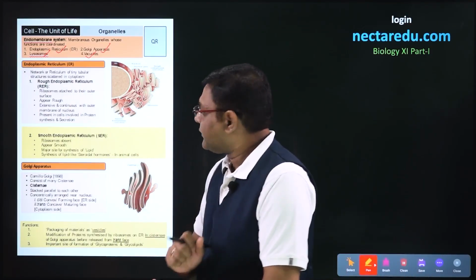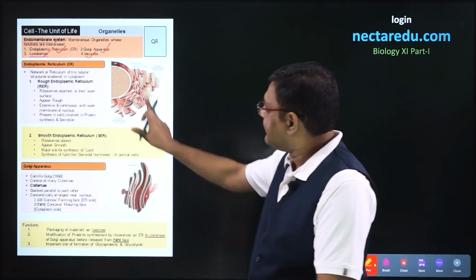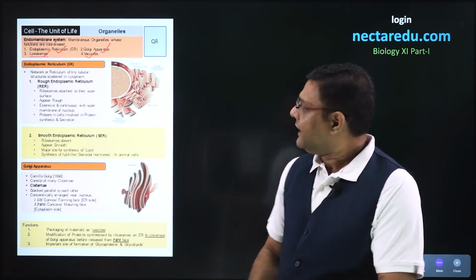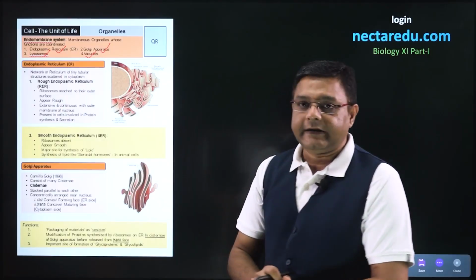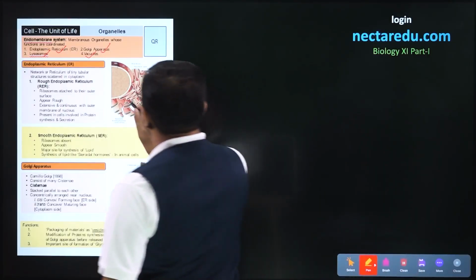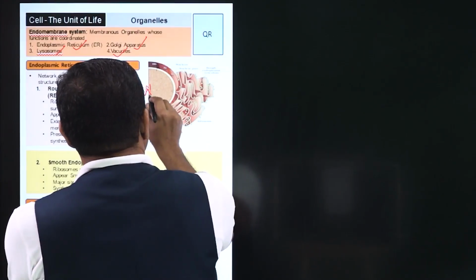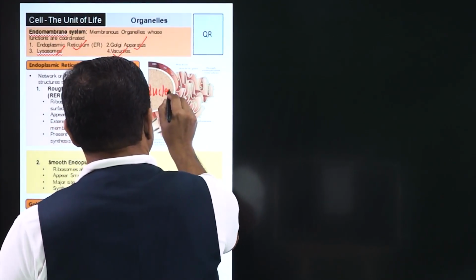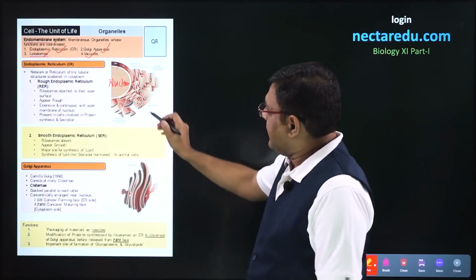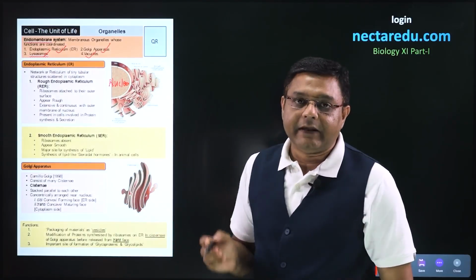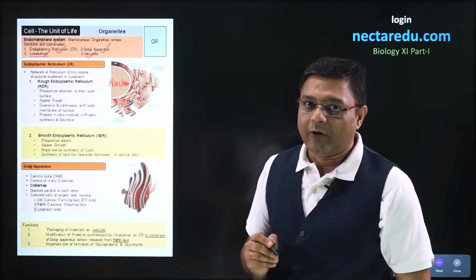So, in this particular diagram, we can very well see that endoplasmic reticulum is present. So, we will look into the details of this. If we look into the central part, this is the nucleus which is being shown here. Nucleus has two membranes, one is the inner membrane, one is the outer membrane.